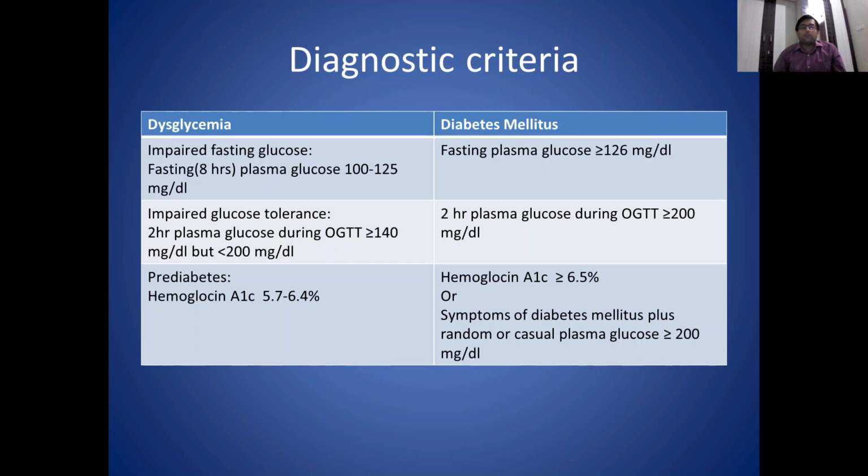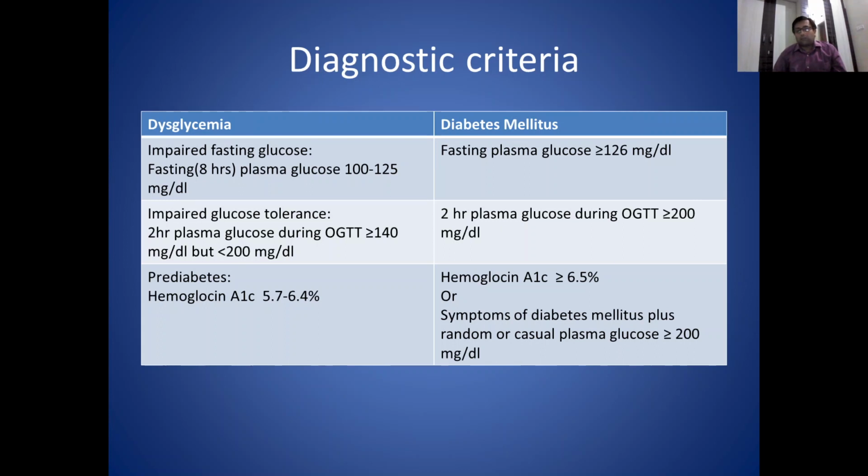And if hemoglobin A1C, HbA1c, is between 5.7 to 6.4%, we call it prediabetes or dysglycemia. And if it is more than or equal to 6.5%, it is labeled as diabetes mellitus. There is another criterion for diagnosis of diabetes mellitus.